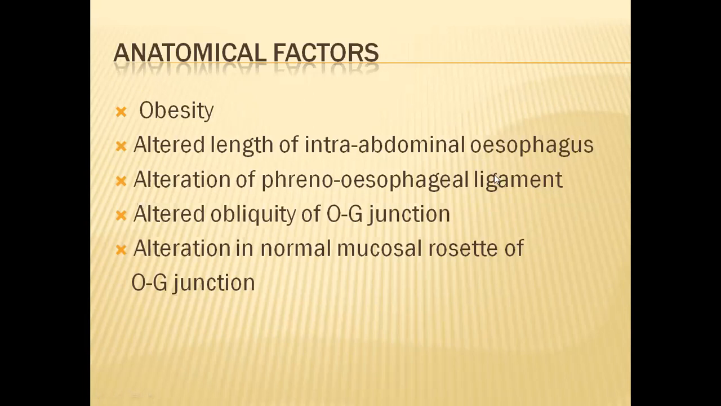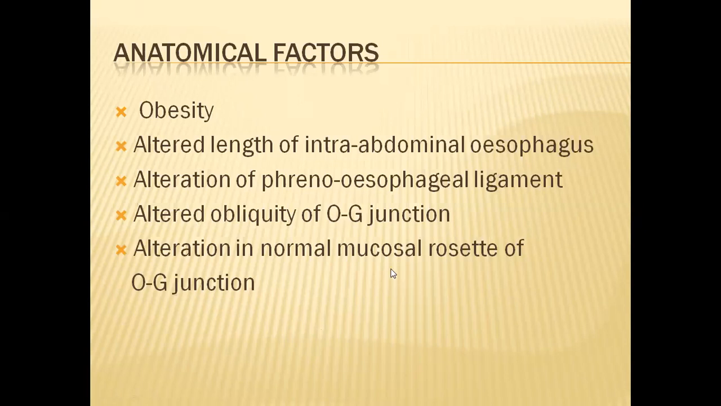Altered phrenoesophageal ligament. This is the ligament. If there is shortening of the ligament, then that is also a problem. Altered obliquity of the esophageal gastric junction. When the esophagus joins with the stomach, there is an angle formed which is oblique. Where the esophagus joins the stomach, it stays slightly oblique so that contents will not flow into the esophagus. But if this angle changes, the contents will go from the stomach into the esophagus.